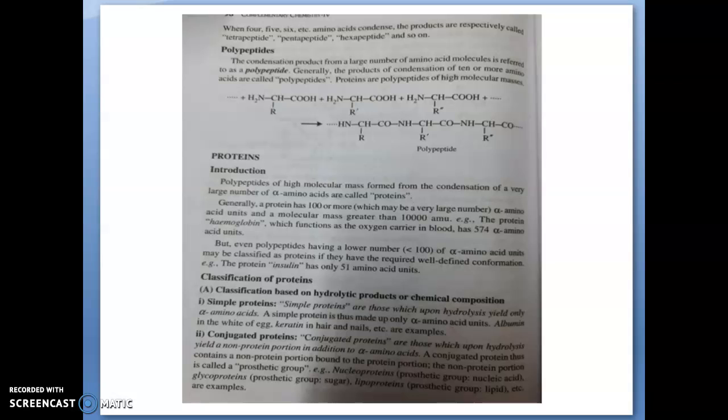The next classification is based on molecular shape and solubility. There are two types: fibrous protein and globular protein.